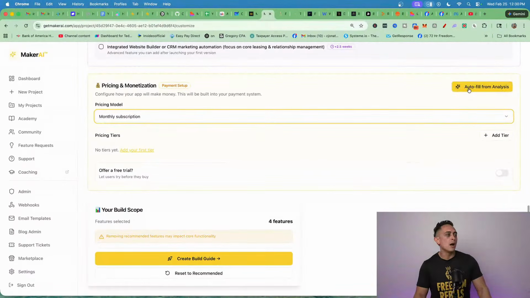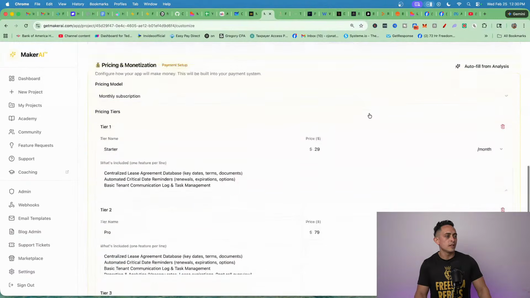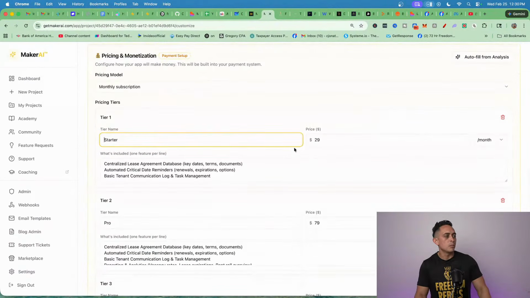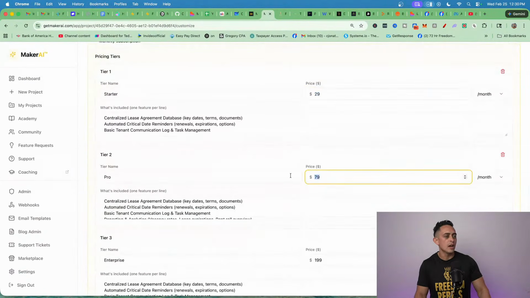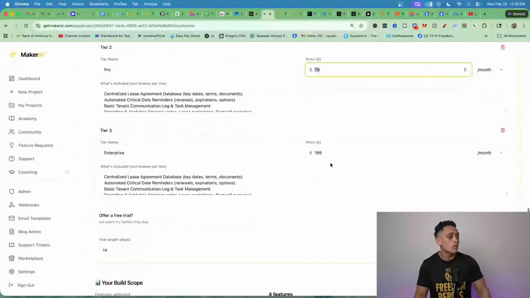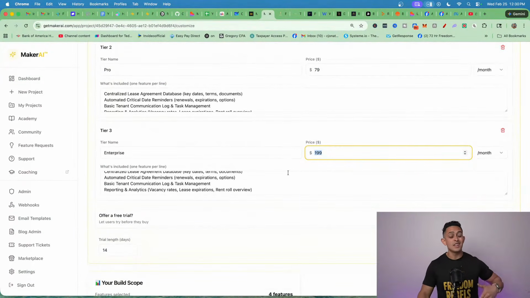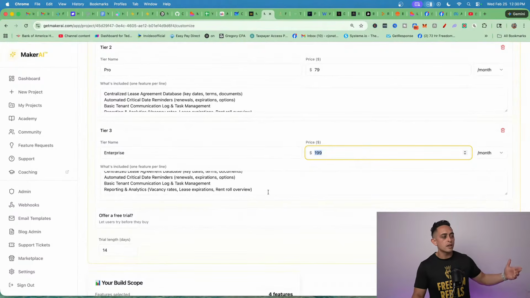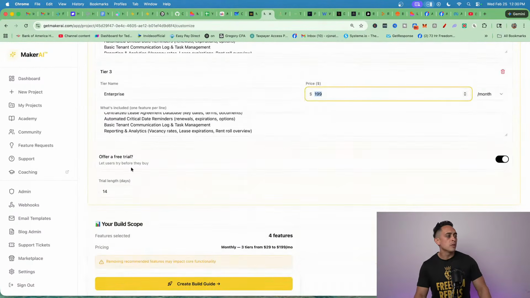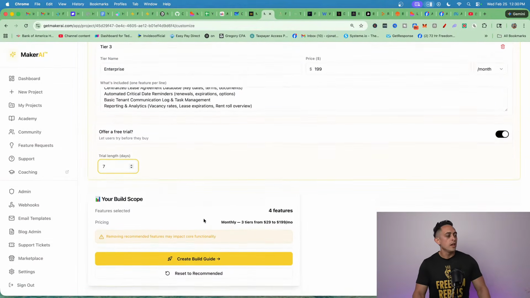Now I'm just going to do autofill from analysis, because it's going to say, hey, let's do a starter pack at $29. Let's do a pro account at $79. Let's do an enterprise at $199. Right. So I'm just going to let AI do its thing. It already did all the research for us. And then trial, I'm just going to do 7 days, but you can obviously choose whatever you want. And then let's do it. So I'm going to hit create build guide.